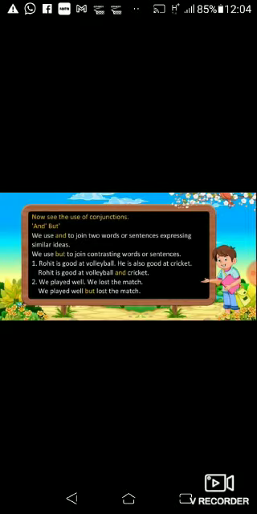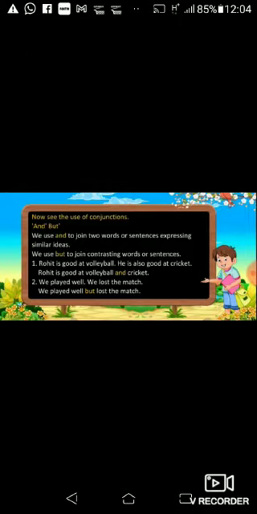Let's revise. We use and to join two words or sentences expressing similar ideas. We use but to join contrasting words or sentences. The words which have a contrast, we use the but conjunction.